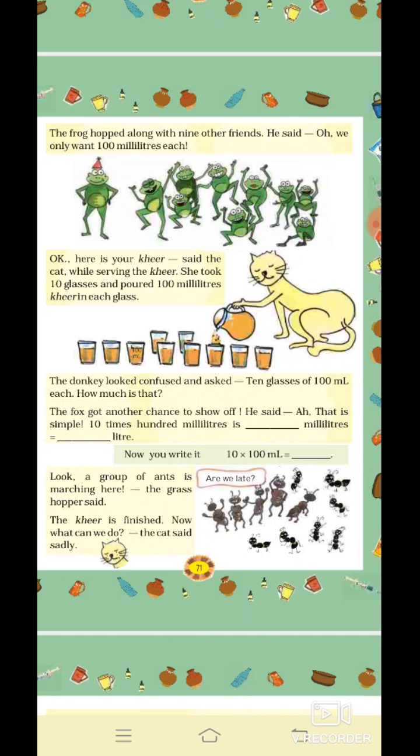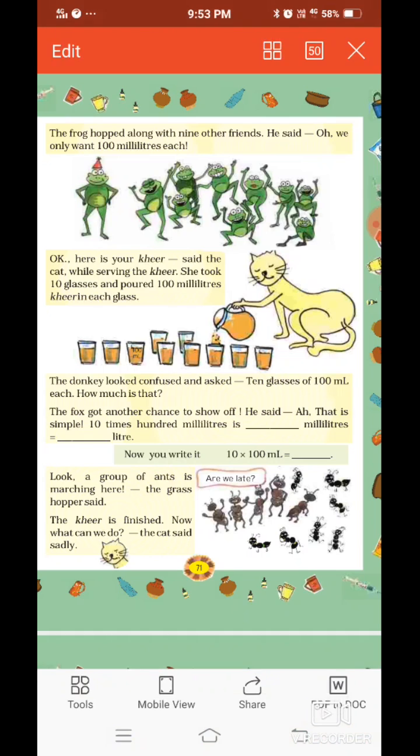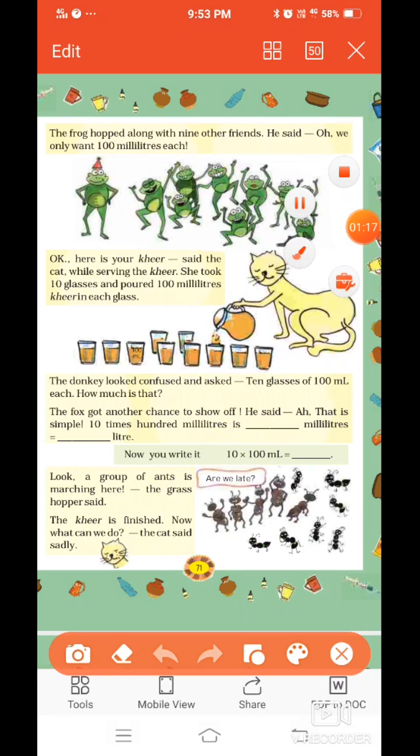The fox got another chance to show off. He said, that is very simple. 10 times 100 milliliters, right now only I showed you. The 10 times 100 milliliter is 1000 milliliters, which is equal to, we all know, 1 liter equals 1000 milliliter. Now, you write it: 10 into 100 ml equals 1000 milliliter.